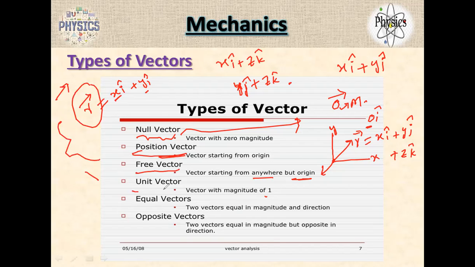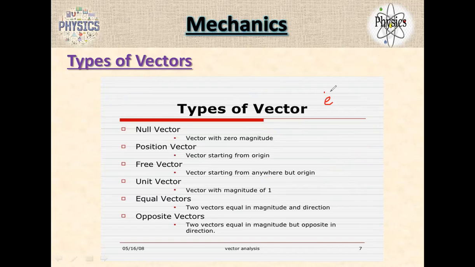Unit vector, I already mentioned, is a vector having magnitude 1. So i is the unit vector because its magnitude is 1. j is a unit vector, its magnitude is 1. k is a unit vector, its magnitude is 1. Whichever vector has magnitude 1, we call it a unit vector. Sir, how do we represent a unit vector?